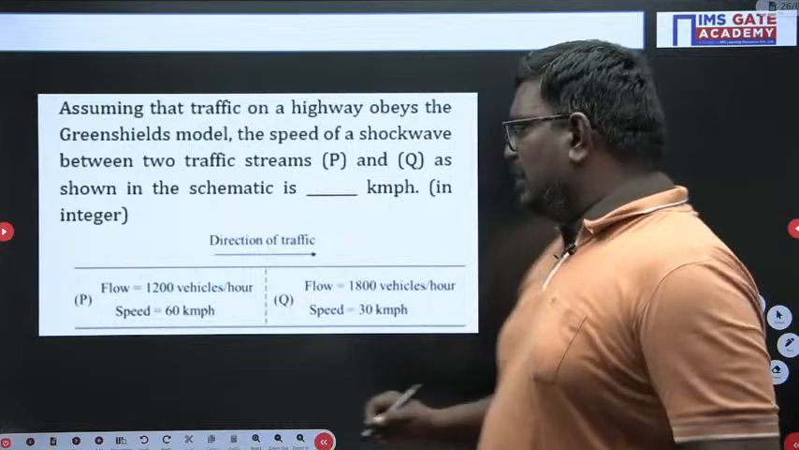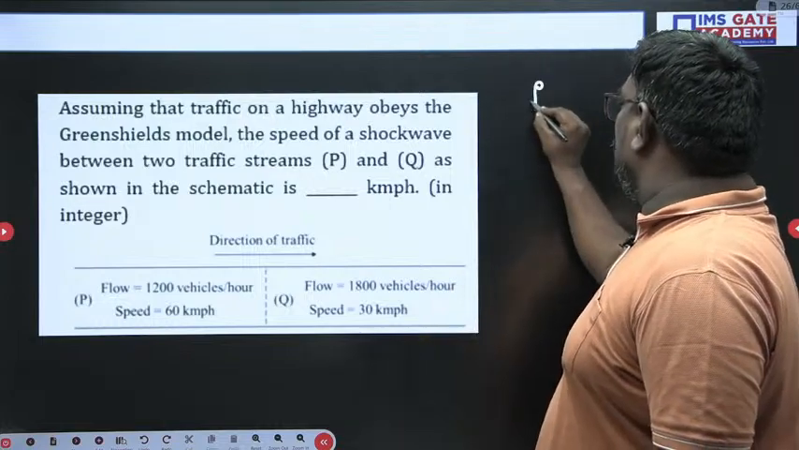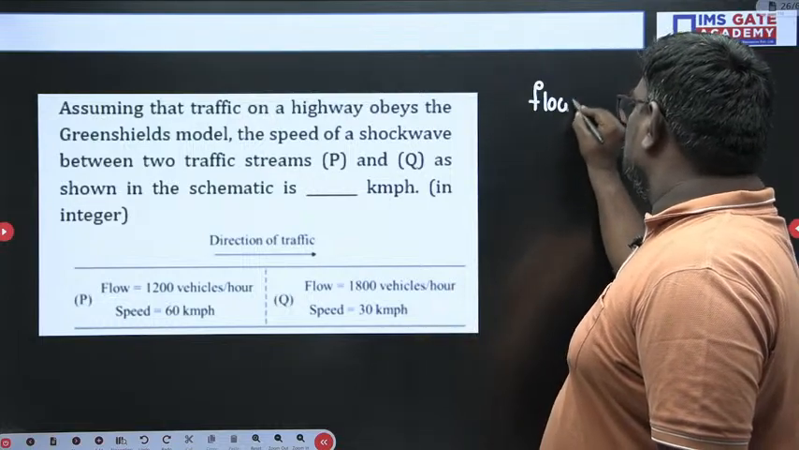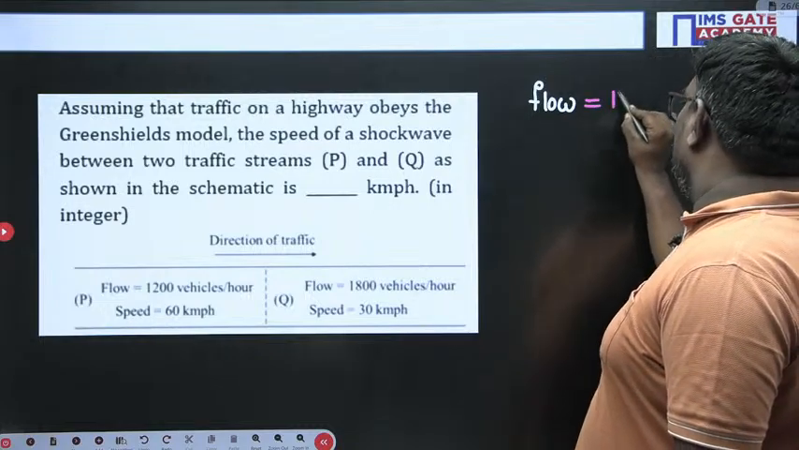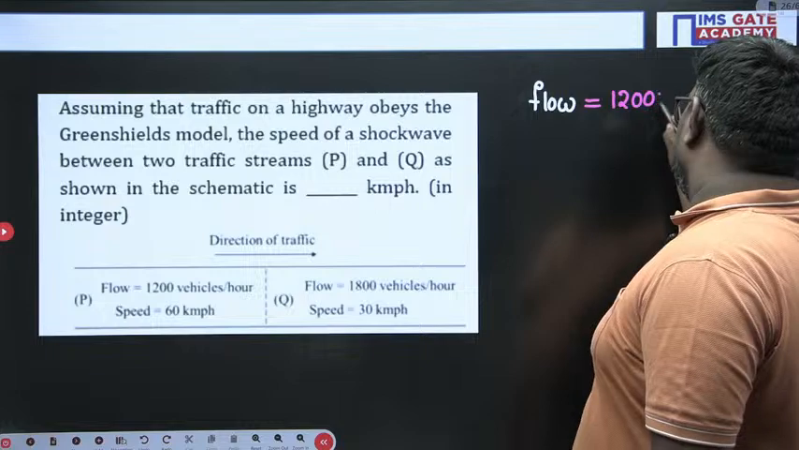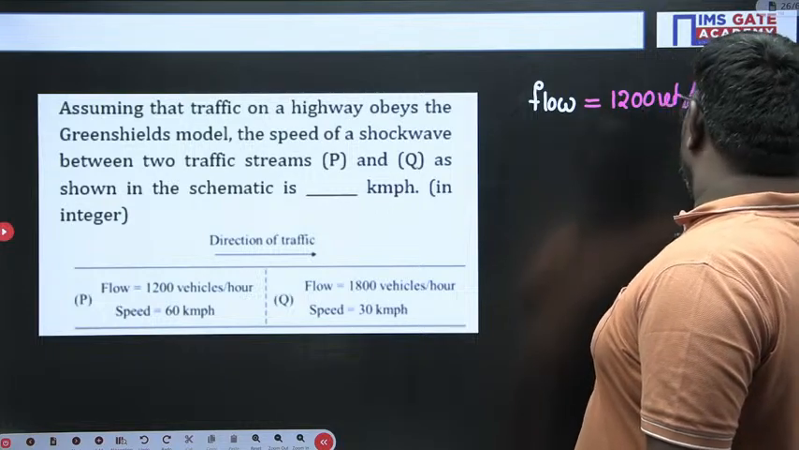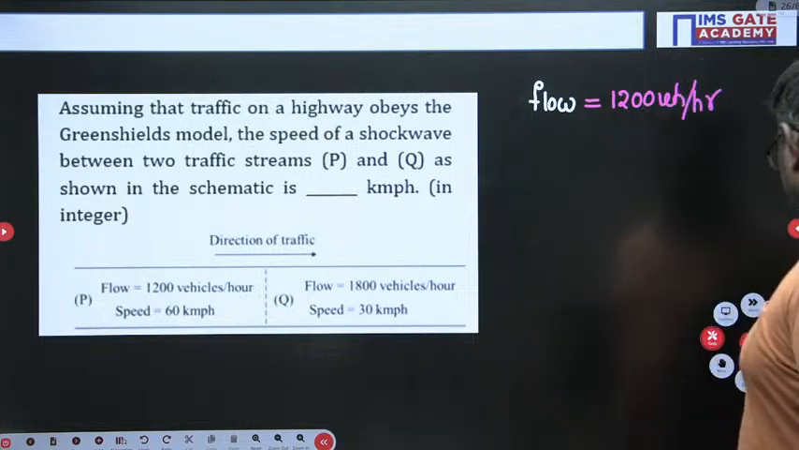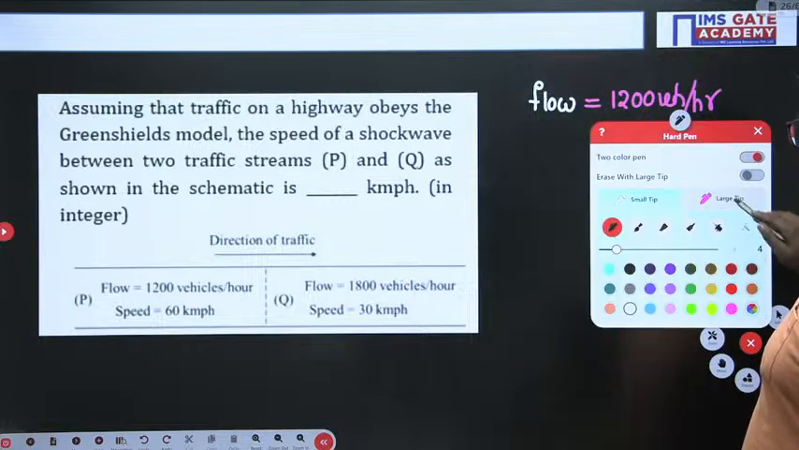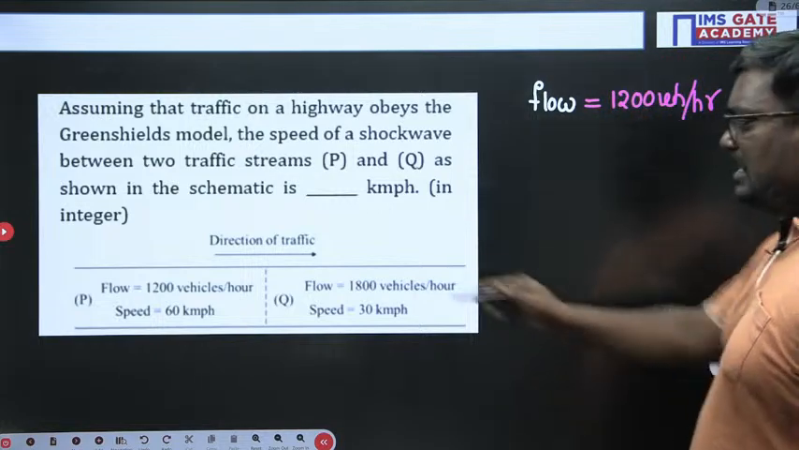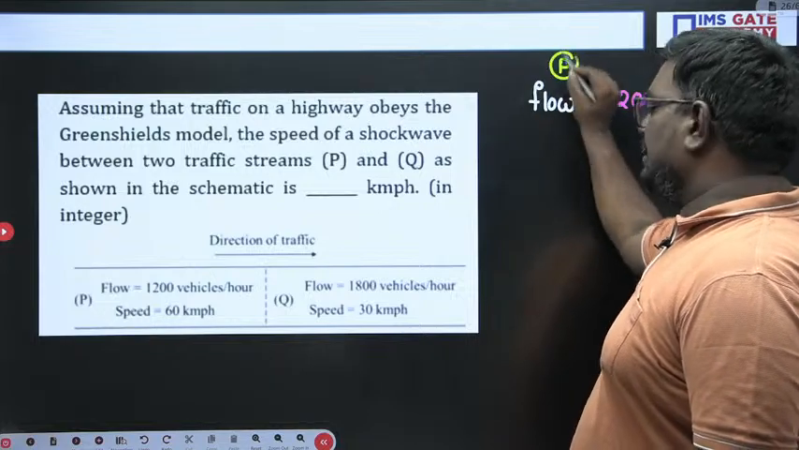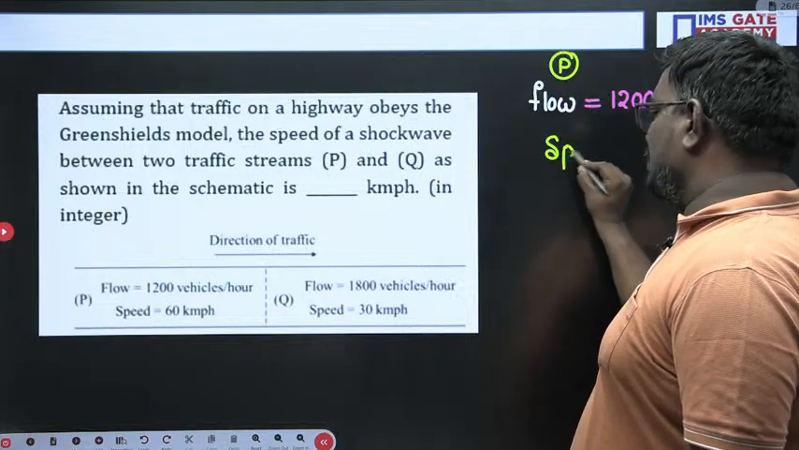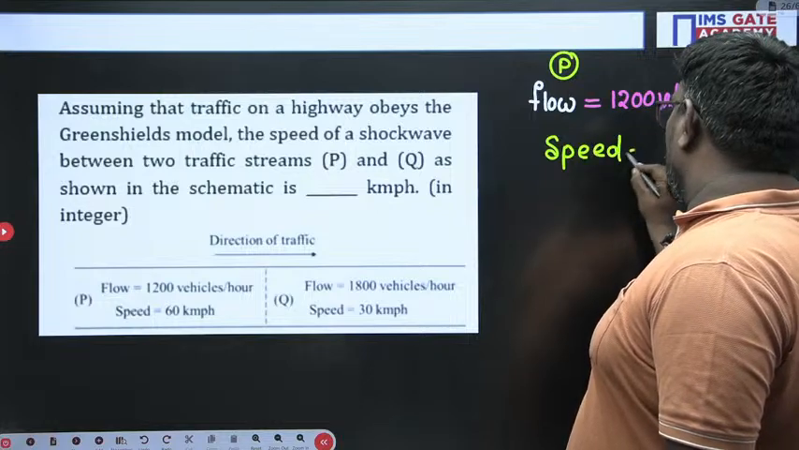Here they have given you the flow for P. The flow is nothing but 1200 vehicles per hour. And in the next one, they have given you the speed. These are the values for P. And the speed is given as 60 kilometers per hour.